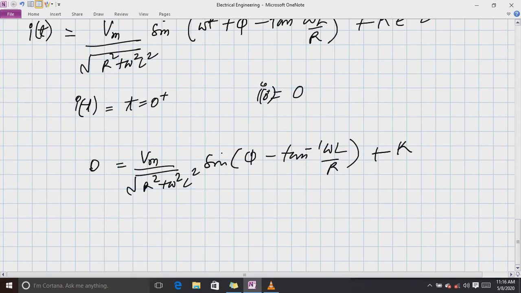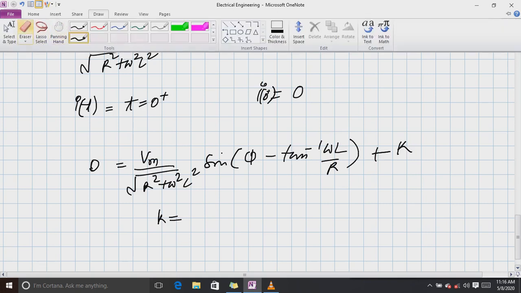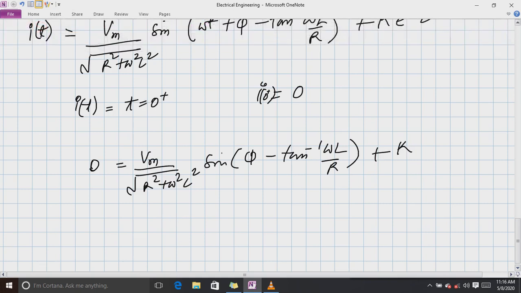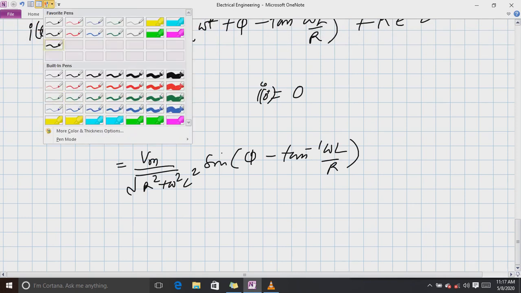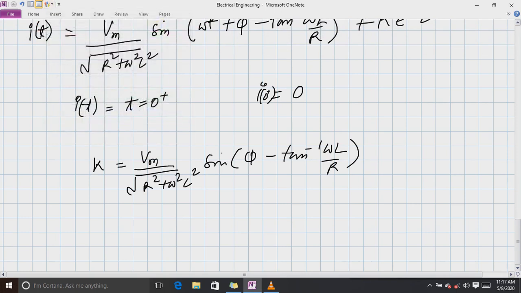So the value of K you have got: K equals to minus, simply I will not write it again. Bring K here and you will get the answer. K equals to minus, because when K comes to the other side it will be a minus sign. Okay, so the value of K we have got.